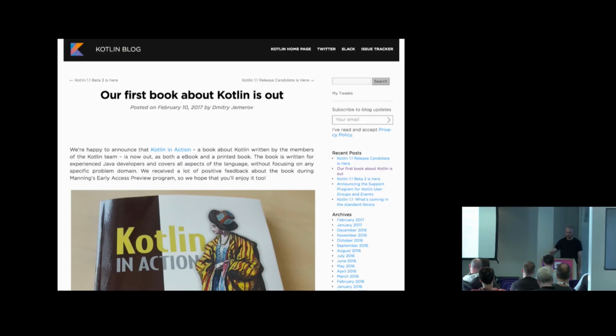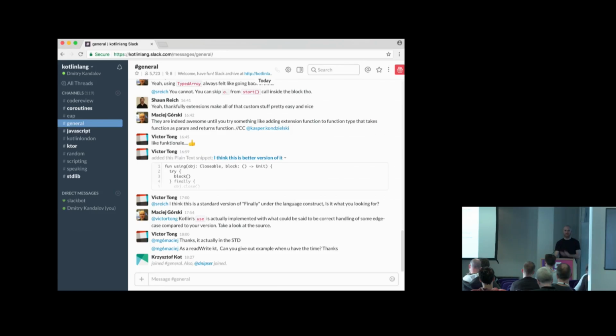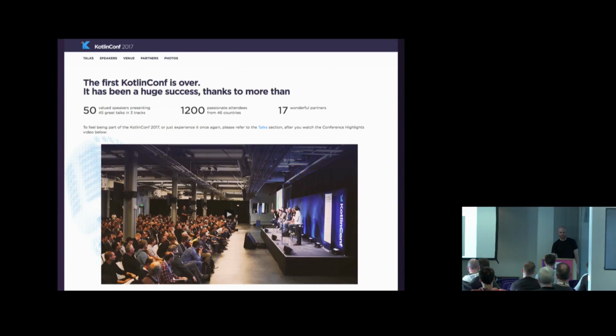There's also Kotlin in Action book. It's pretty good. There is this Discuss forums. There is Slack. Slack is quite nice. You can see on this screenshot there's 5,000 people. Now it's 15,000 because I took this screenshot a long time ago before Google approved Kotlin as first-class language for Android. Then there was KotlinConf in San Francisco, and there will be somewhere next year, or this year, sorry.